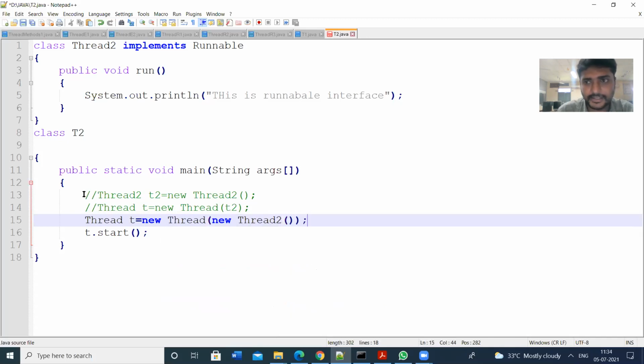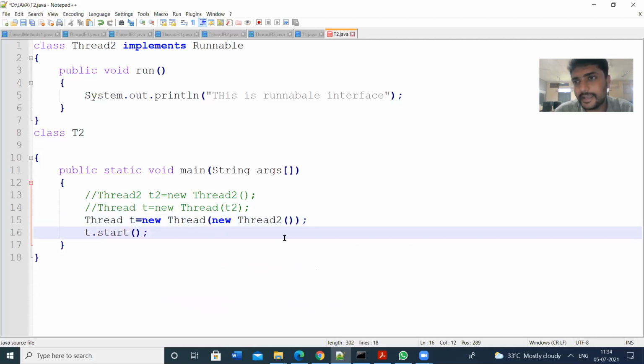Let us see whether it will work or not. In a single line, we can write the statement. I am creating an object of type Thread, and within the constructor I am passing another class, new Thread2. The run method is defined in Thread2, that's why I have written this.